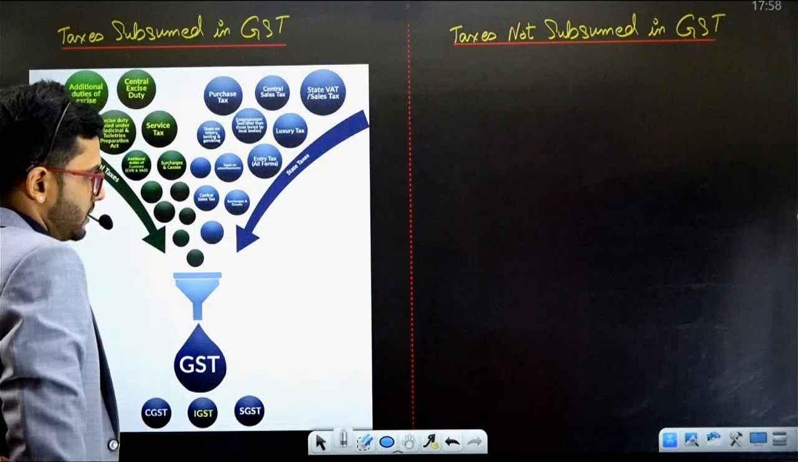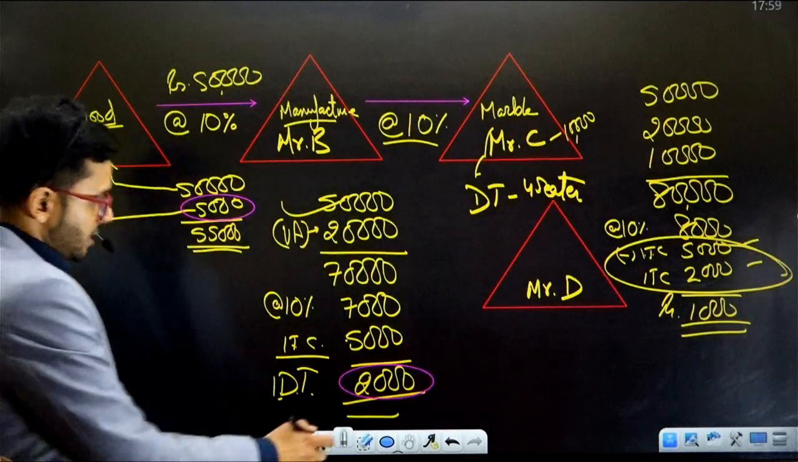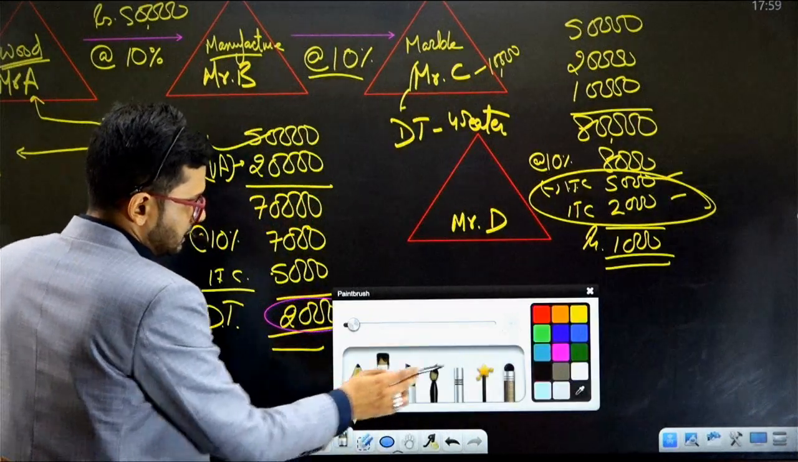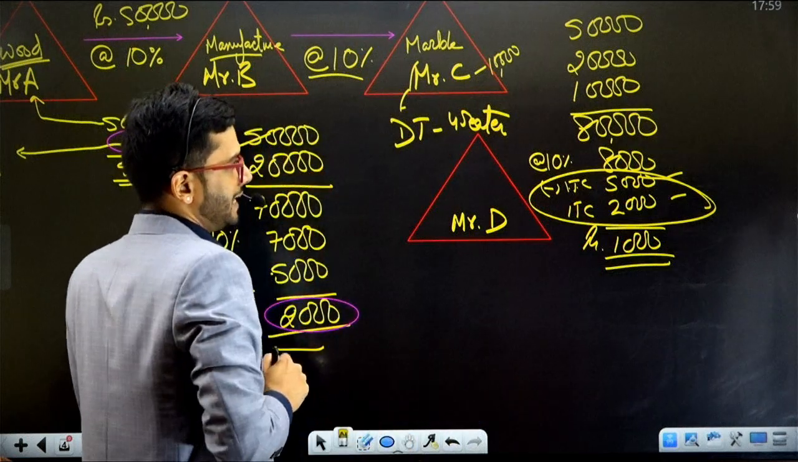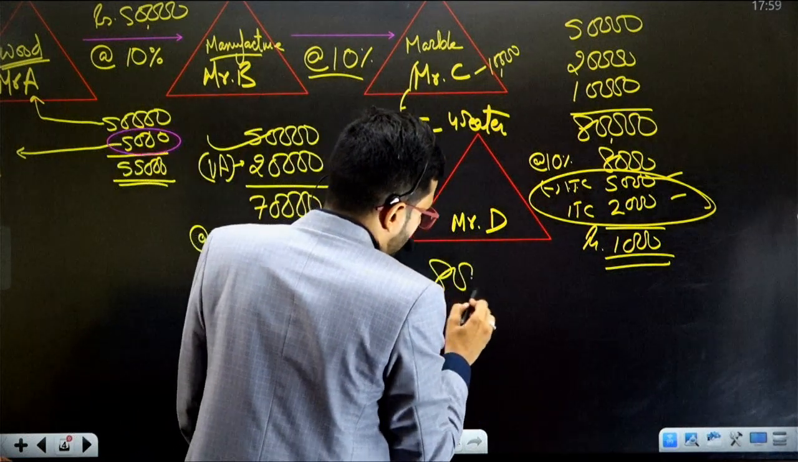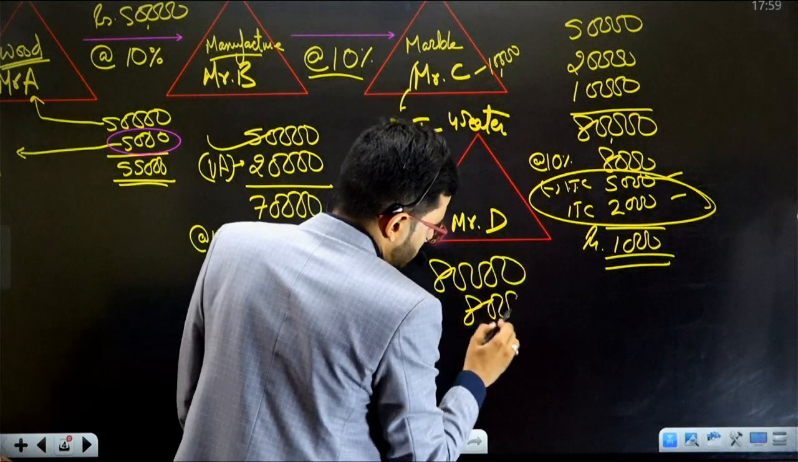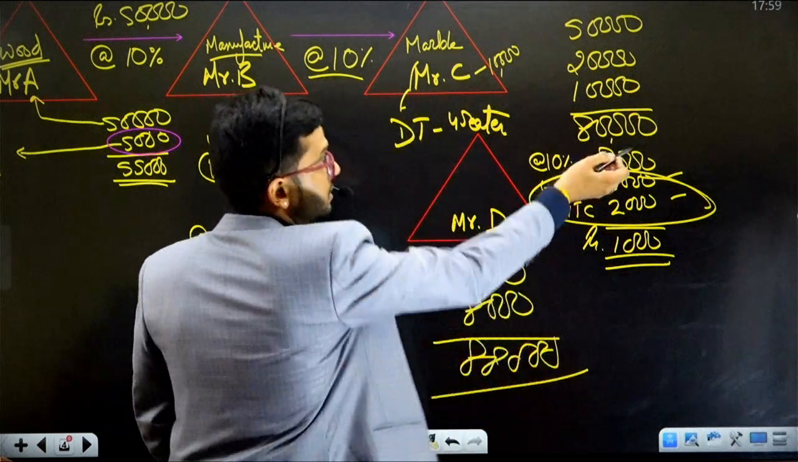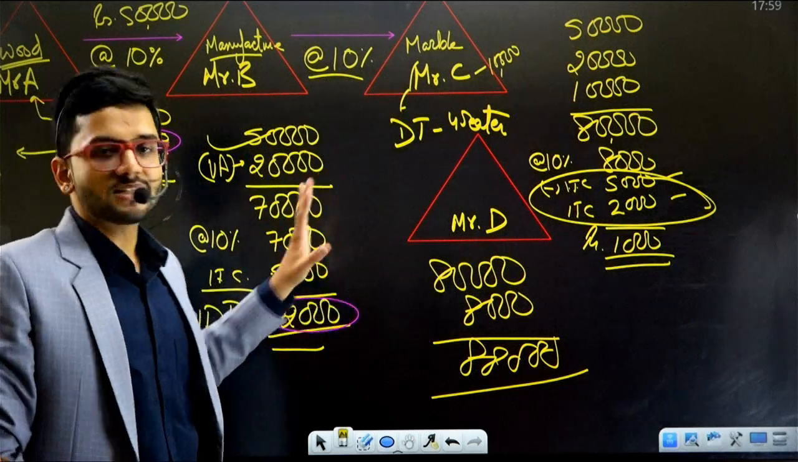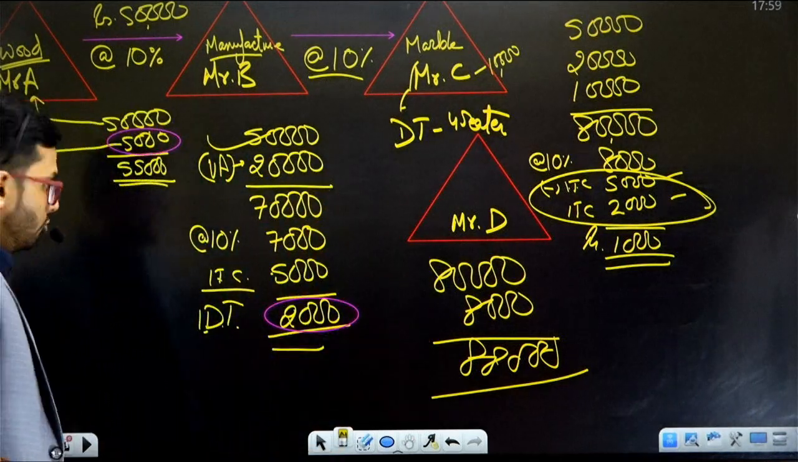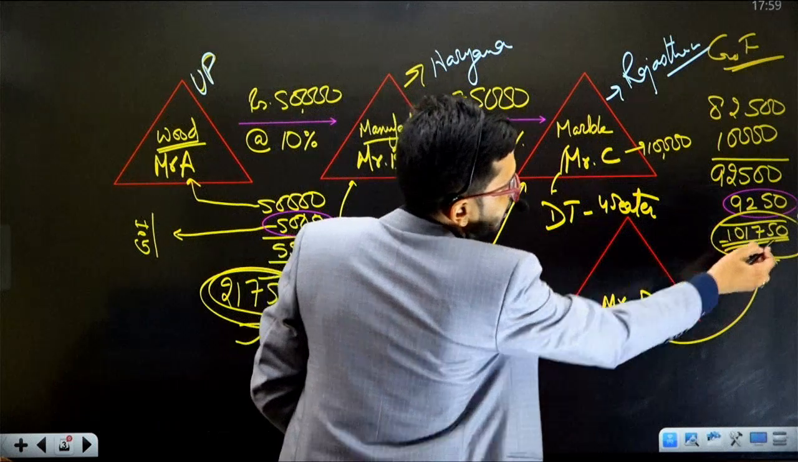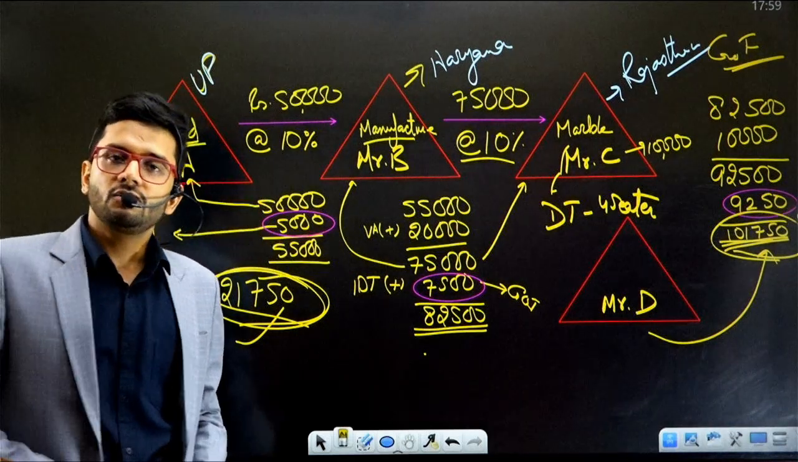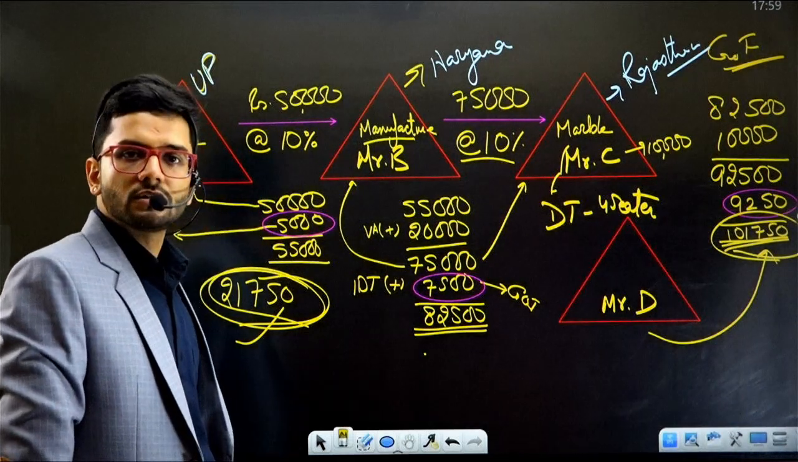So, to conclude our example, let us see our example. What is the price which Mr. D had to pay for this entire dining table? Mr. D had to pay 80,000 rupees plus 8,000 rupees, which was indirect tax. So 88,000 is the amount which Mr. D had to pay to Mr. C for this dining table, 88,000 rupees. In the old example, what was the amount which Mr. D had to pay? 1,01,750 rupees. So cost of product was curtailed, was reduced.